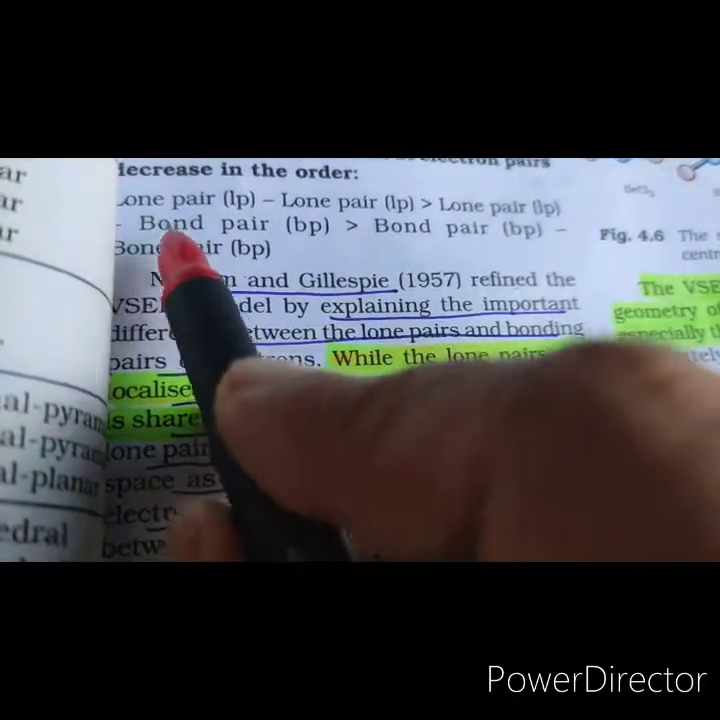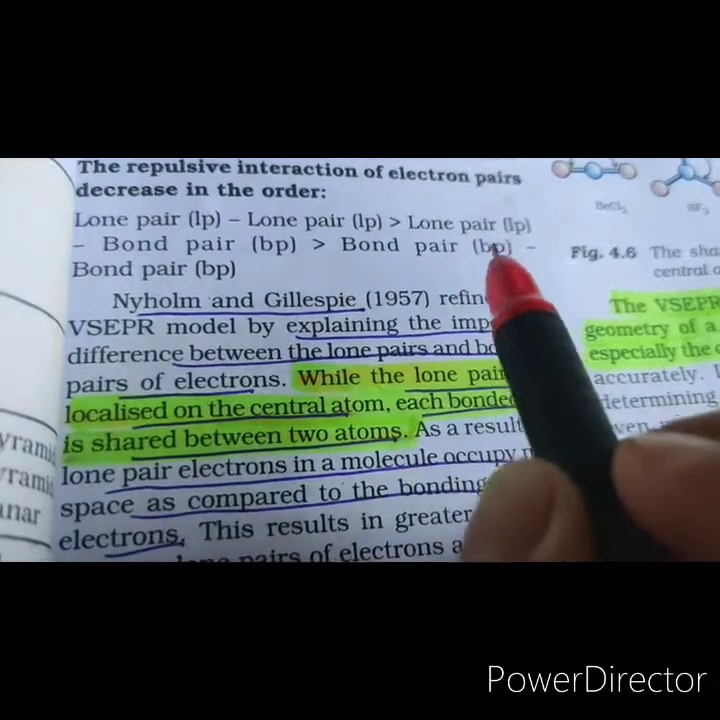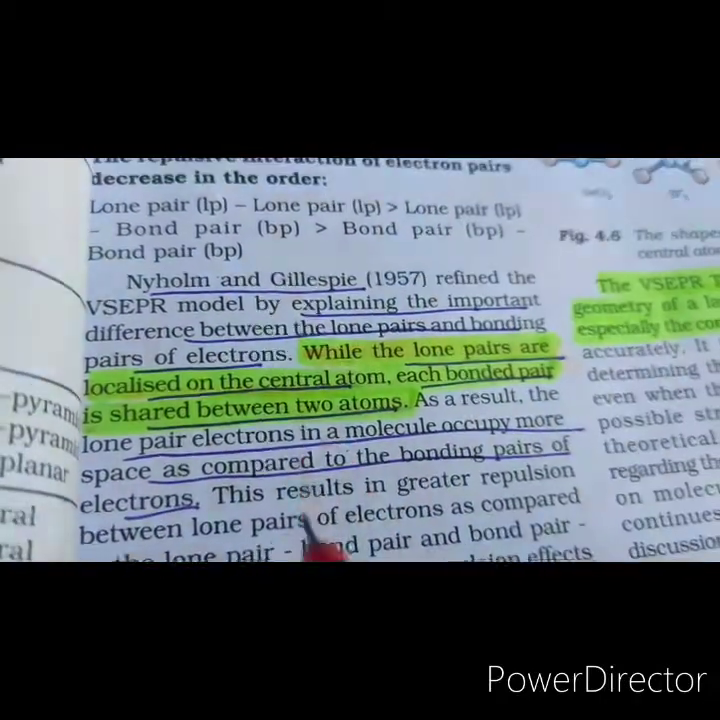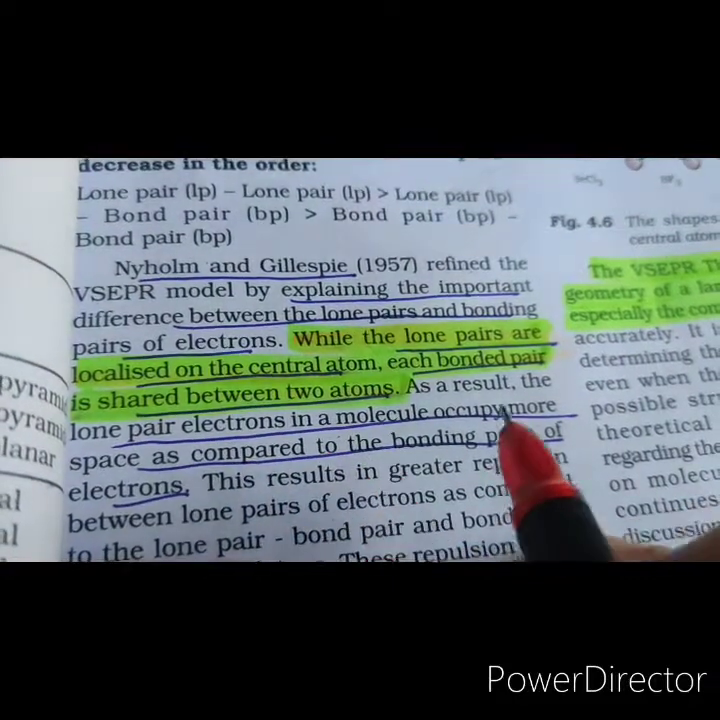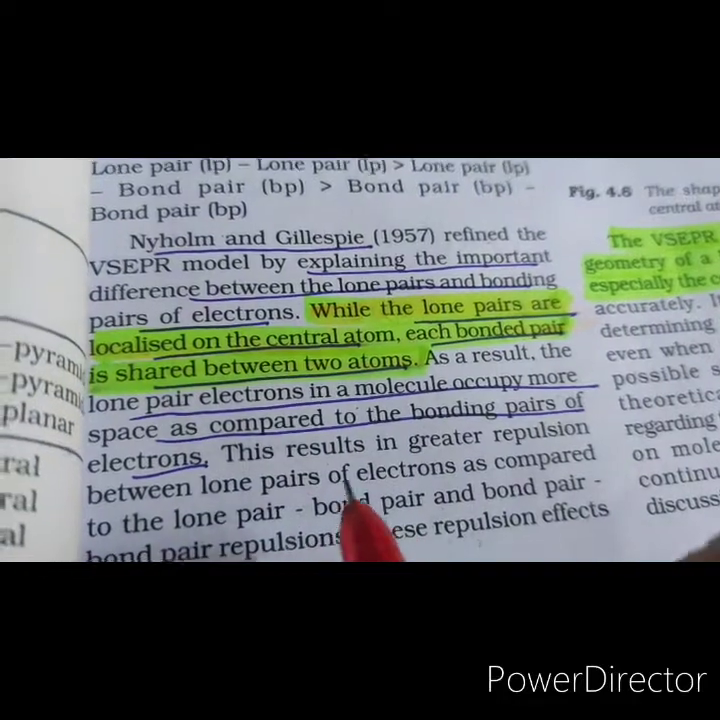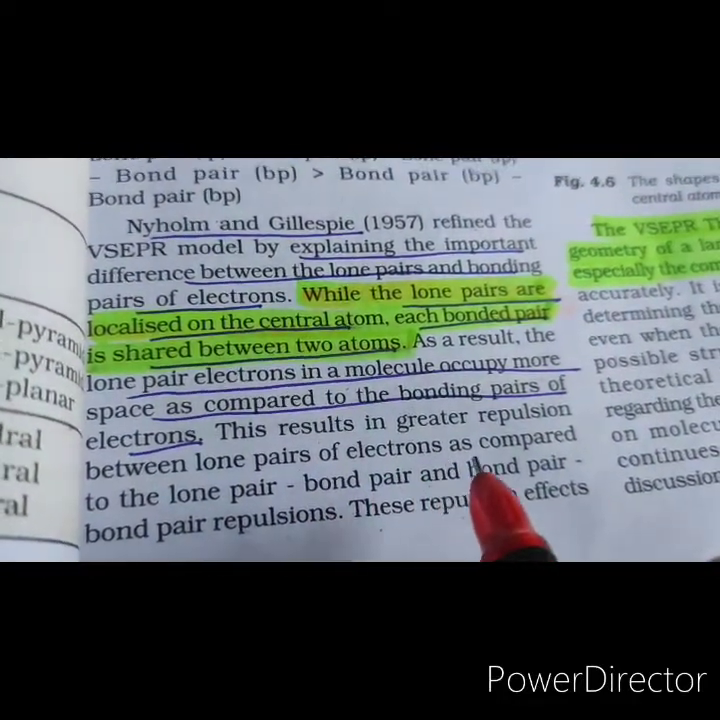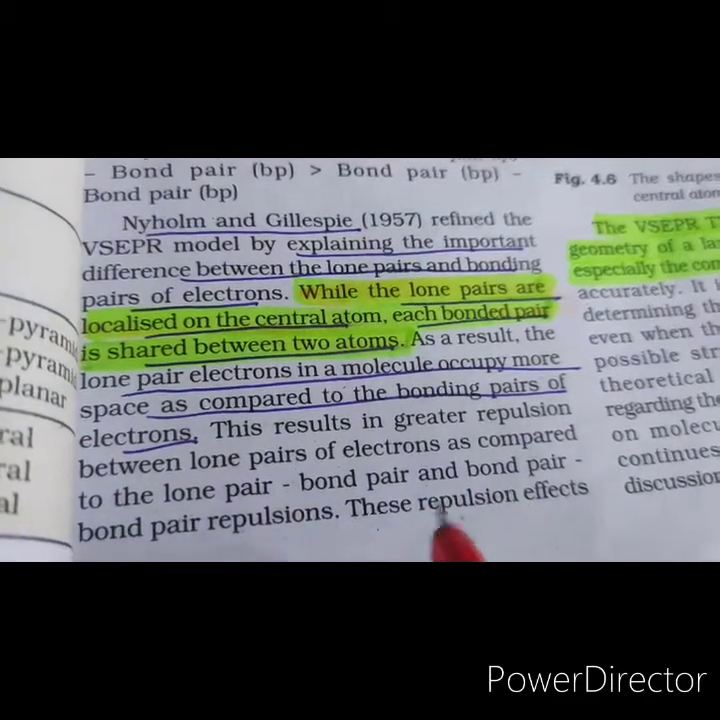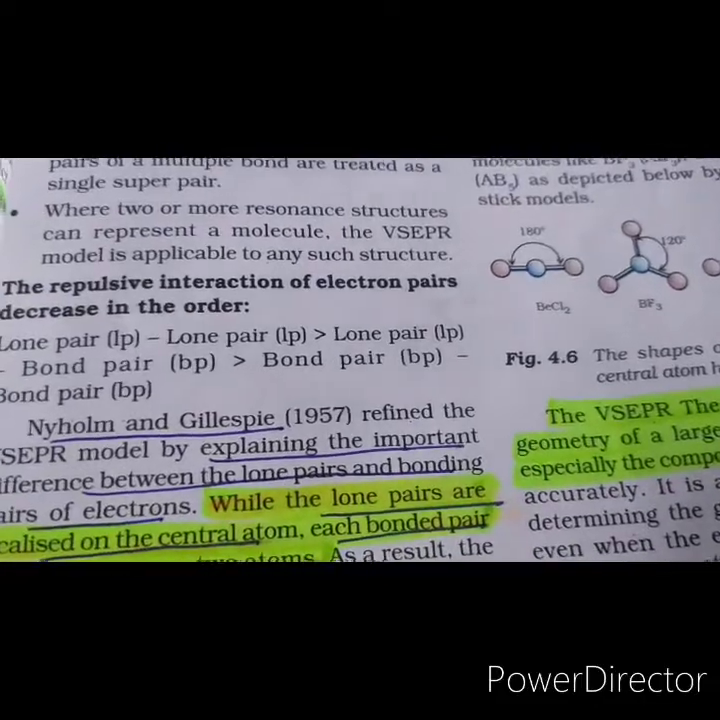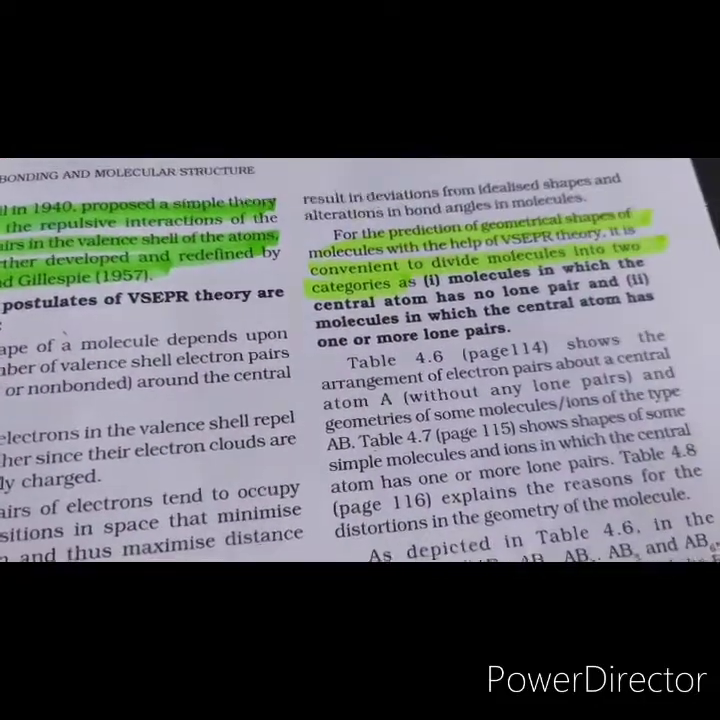You need to remember that lone pair-lone pair repulsions are greater than lone pair-bond pair repulsions, which in turn are greater than bond pair-bond pair repulsions, because lone pair electrons occupy more space as compared to bond pair electrons, as a result of which there is a greater repulsion between lone pairs of electrons. I hope this is clear to everyone.